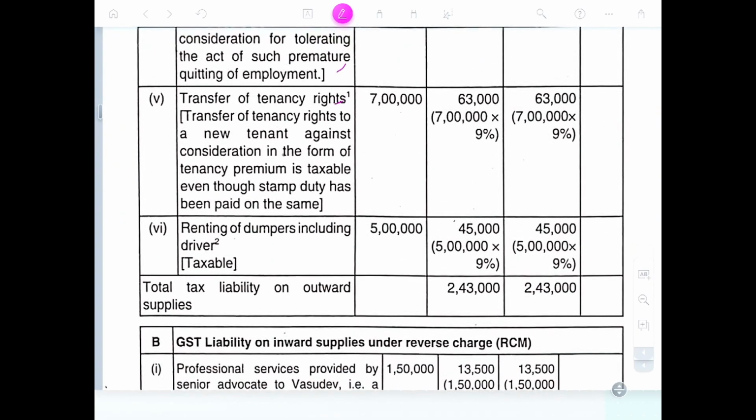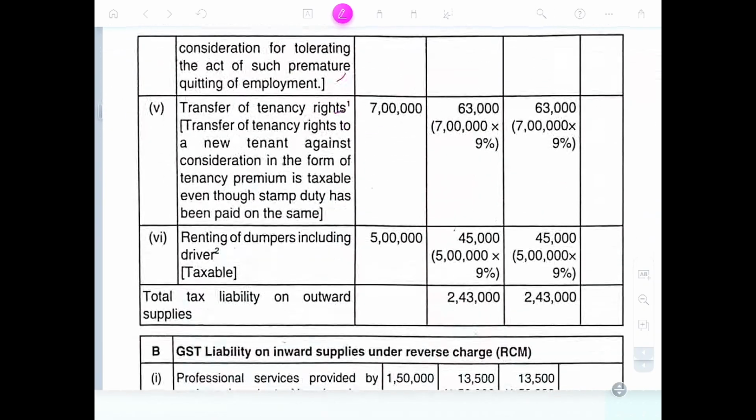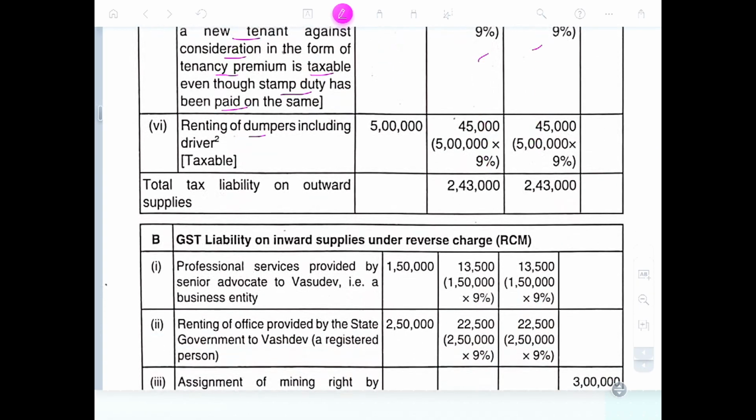Transfer of tenancy right. Transfer of tenancy right to a new tenant against a consideration in the form of tenancy premium is taxable, even though stamp duty has been paid on the same. Renting of dumpers, including drivers, taxable at 9%.